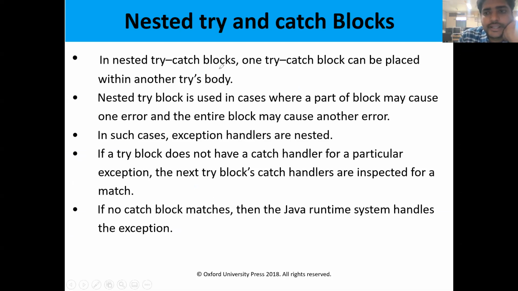So in what conditions will these nested try blocks be used? Nested try block is used in the cases where a part of a block may cause one error and the entire block may cause another error. This means that the outer try block can cause some exception, and the inner try block can have another exception. Whenever we come across these types of exceptions, we can use the nested try block, the try block within another try block.